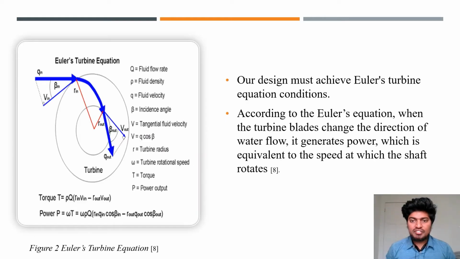Finally, our most significant requirement is the design of the blade must achieve Euler's principle, in which when the water hits the turbine at some point, let it be Qn in the diagram, and the distance between them is measured as Rn. Either the water gives the energy to the blade to rotate, or the blade gives the energy to the fluid to flow faster. So when this happens, it creates energy when the power is generated. So the design of the blade has to undergo these kinds of requirements.